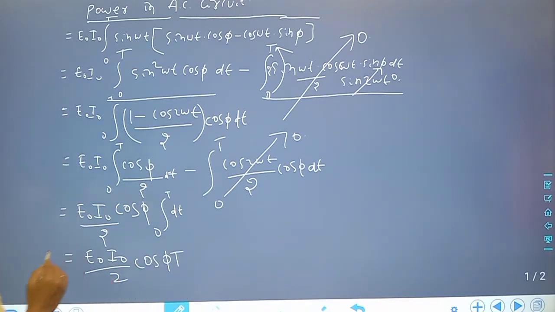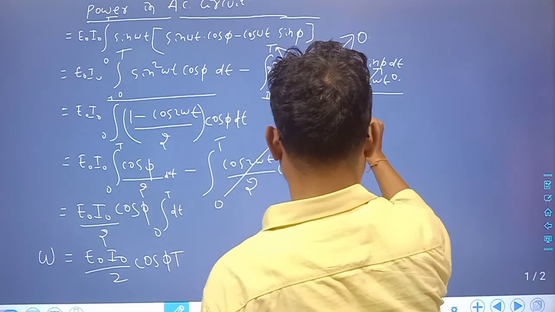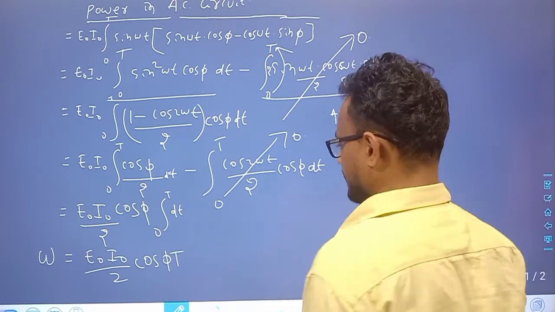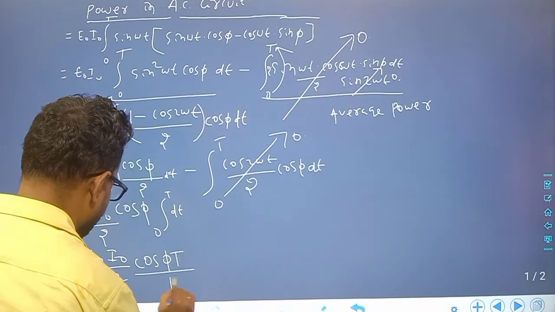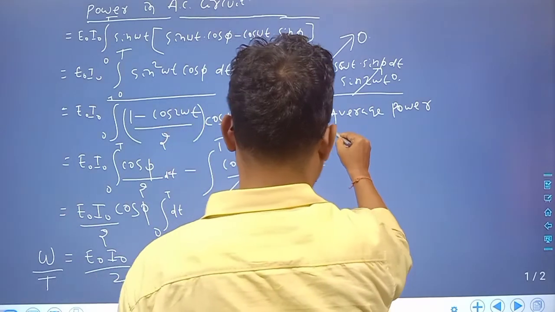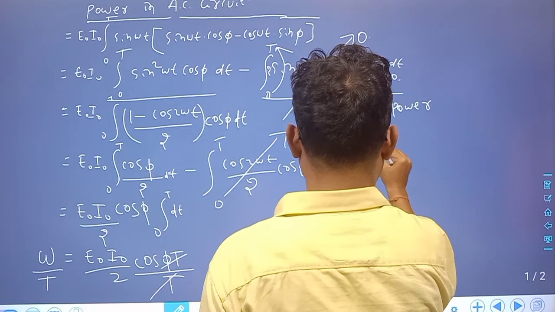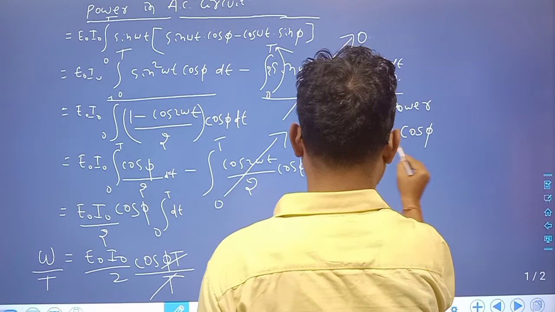So this is called work done. So average work done or average power, that is, divided by T. So double by T here also double by T, so T cancels out. So average power P average is equal to how much? P average is equal to E naught I naught cos phi divided by 2.